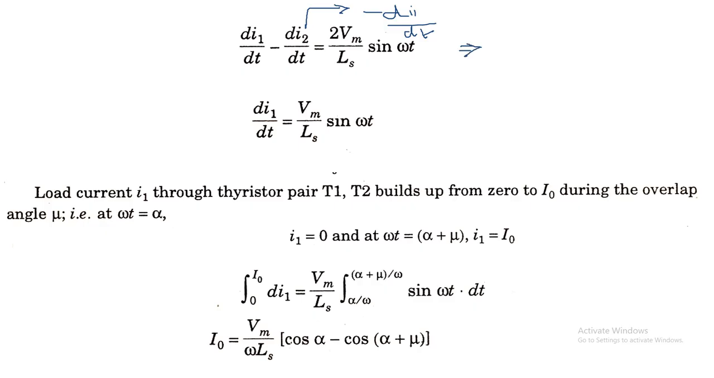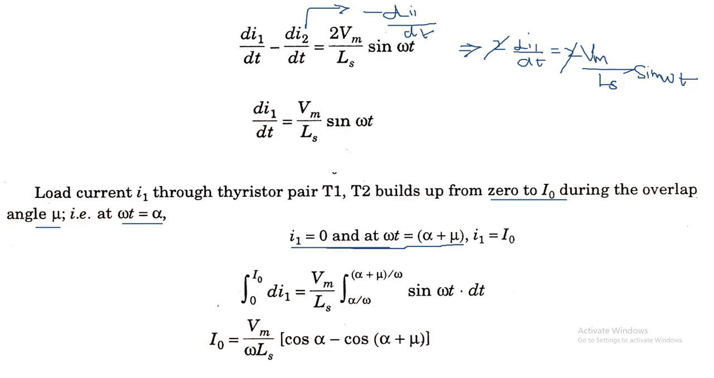So this will be 2 into di1 by dt, that is equal to 2 into Vm by Ls sin omega t. So these two will get cancelled, so that we will get di1 by dt is equal to Vm by Ls sin omega t. So the load current I1 through the thyristor pair T1 and T2 builds up from 0 to I0 during the overlap period mu, that is at omega t equal to alpha, I1 equal to 0, and